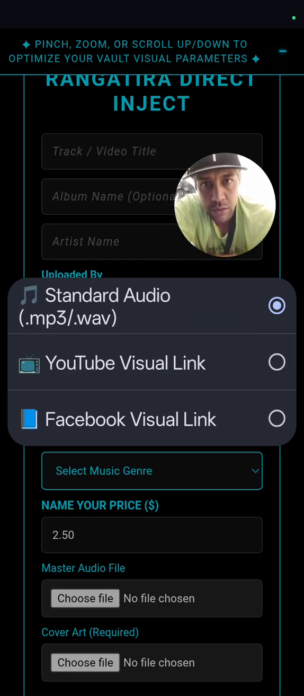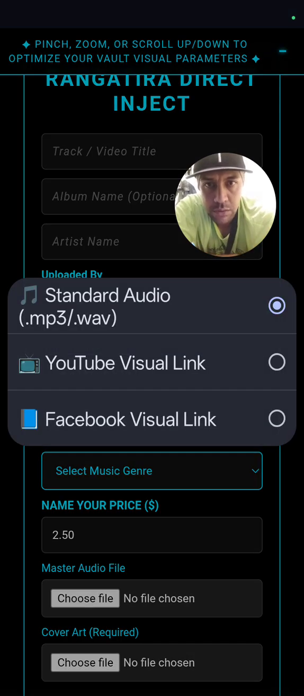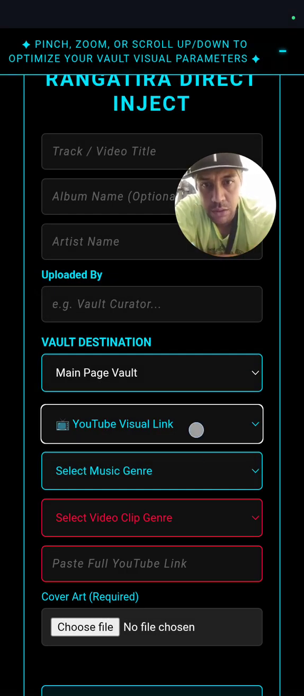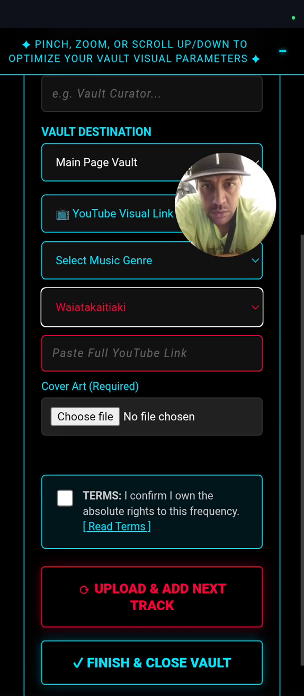And what I forgot to show you is that this section here, standard audio MP3 wave, those are the files that you want to upload and put a price to and sell your music out there. So YouTube, physical, you can put your YouTube link in here. You got to make sure you select a genre, a faith, action, drama, plays, cartoon, te mokai, Waiatakaitiaki, hip hop, reggae, acoustic, all of that stuff. I'm just going to push Waiatakaitiaki to get out.